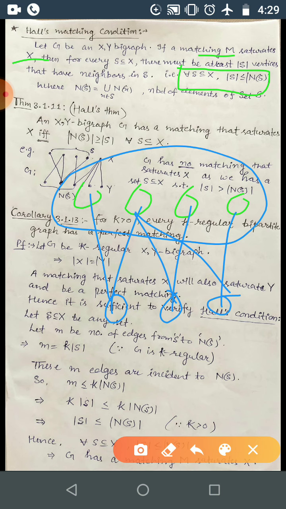Because its cardinality is greater, this is the idea where Hall's condition is used.